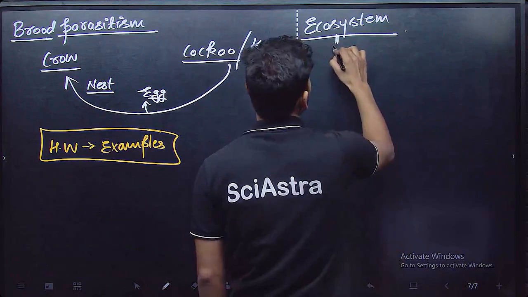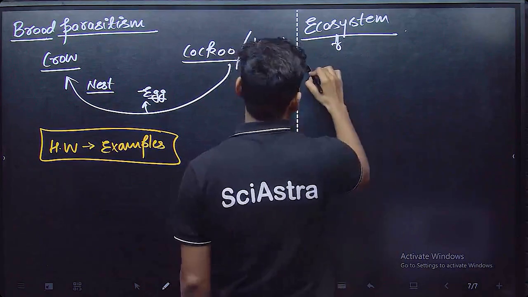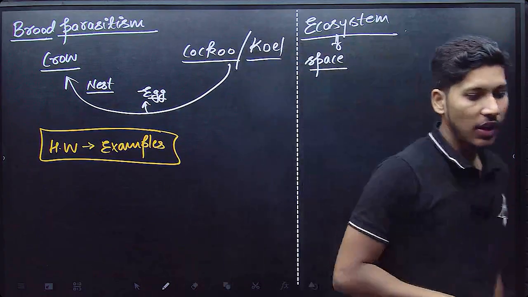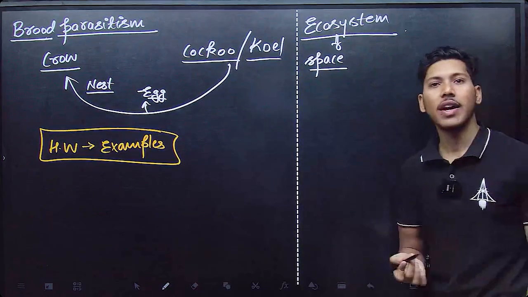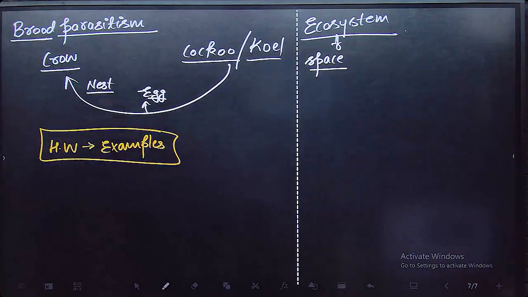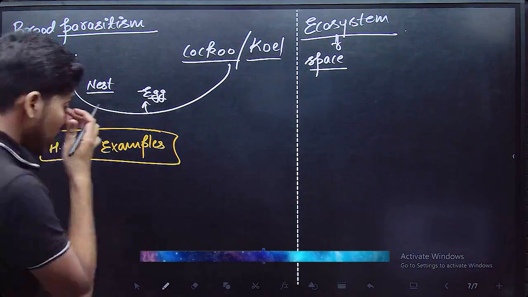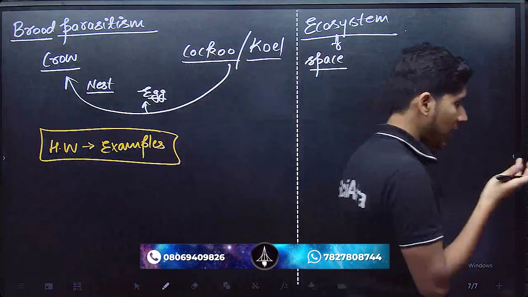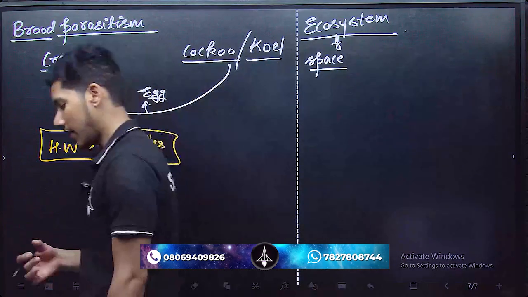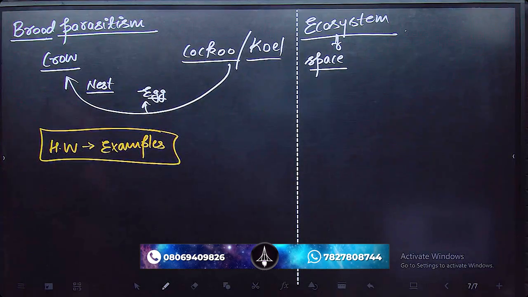Ecosystem. What do you mean by ecosystem? Ecosystem is a space where living and non-living entities interact with each other and they show an interrelationship. So it is basically the interaction and interrelationship between living organisms with themselves, non-living entities with themselves, and living and non-living organisms. Okay, clear?